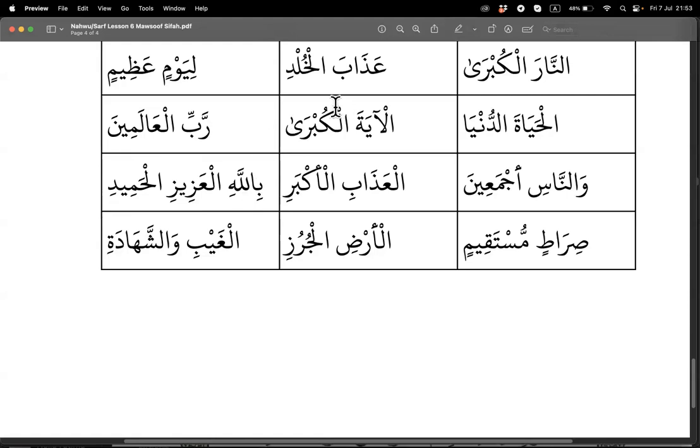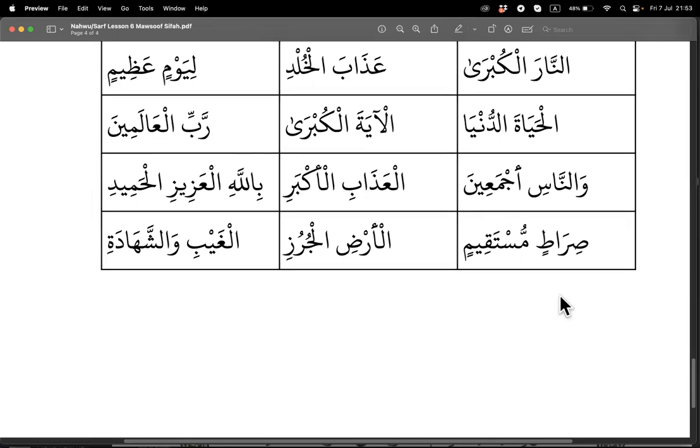Like here just now, Kubra is describing the first word. It is the biggest ayat, the lowest life, or worldly life. So try to remember, if two names of Allah come together, they are Sifa 1 and Sifa 2.